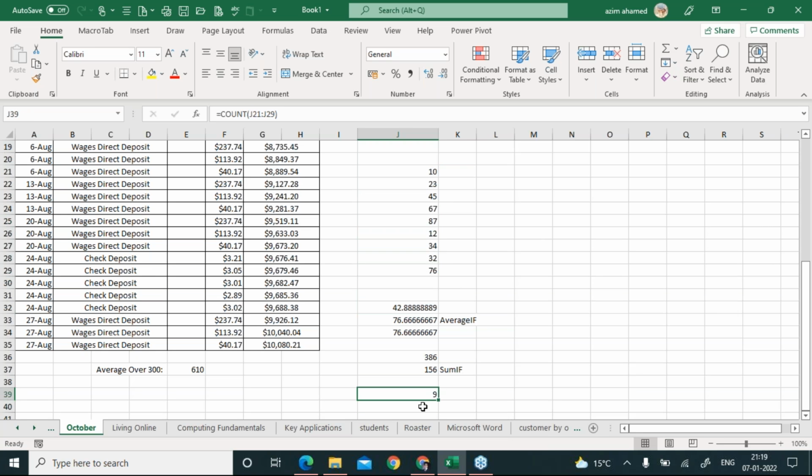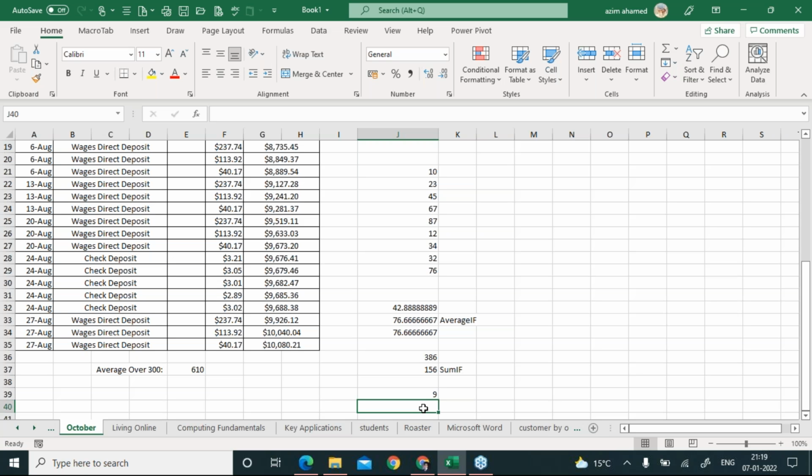Correct? Now, if I ask, you guys have to answer me in the chat window. If I ask you to count only those numbers which are less than 50, what do you think, guys? What function should I use to get the answer?